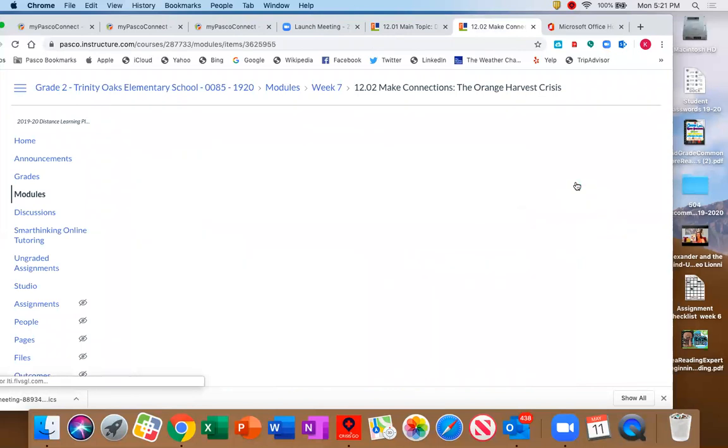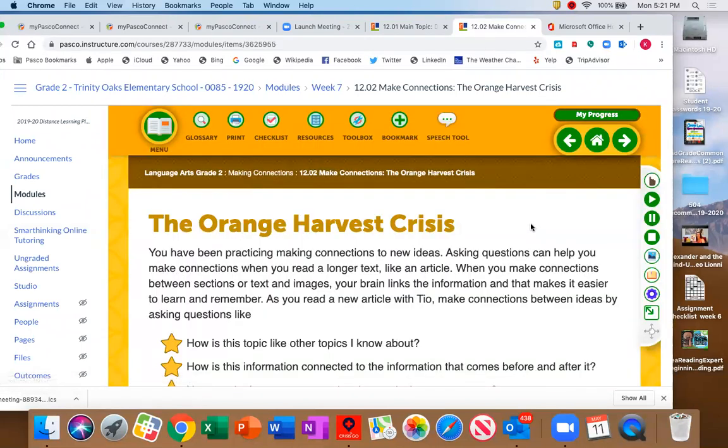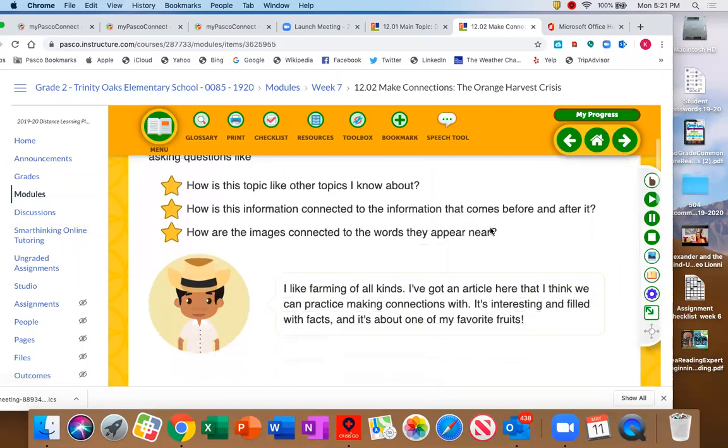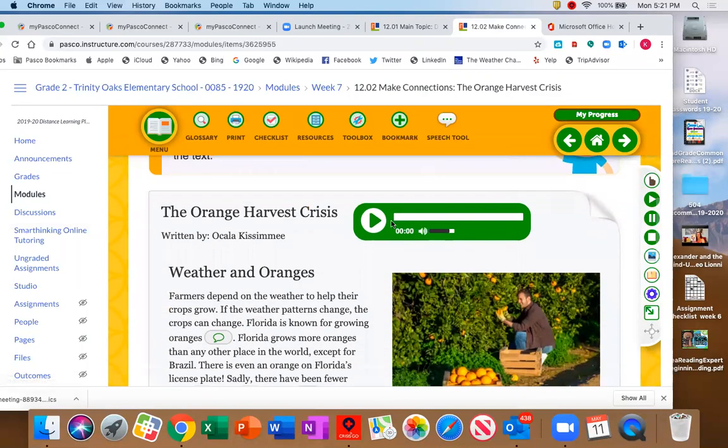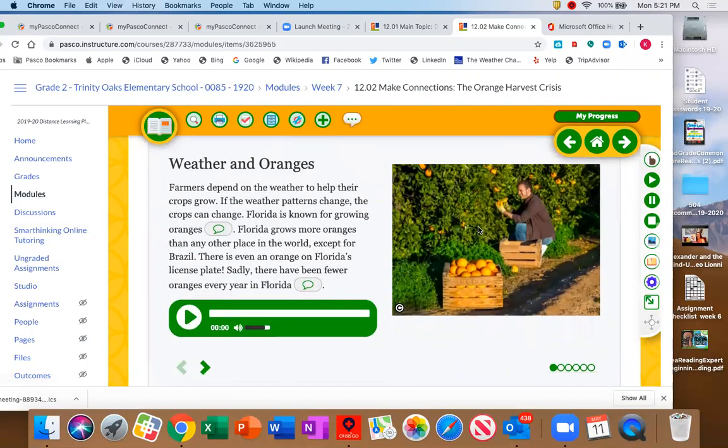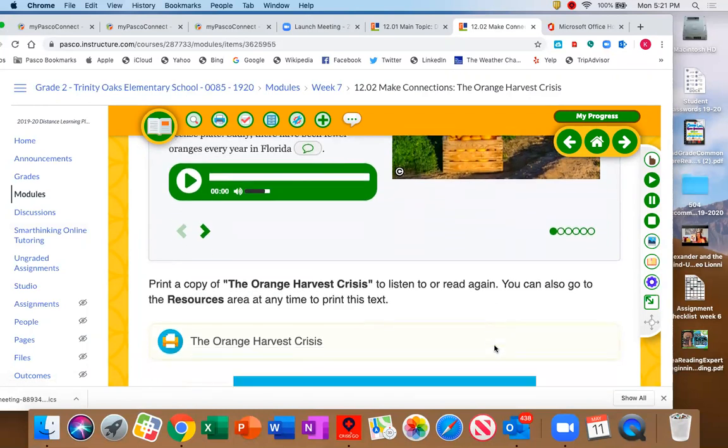Then on page 7, there's your article, The Orange Harvest Crisis. So you want to make sure that you read here, okay? They give it to you in an auditory piece where you can click that. They'll read it to you. Another article or auditory. Click all of these little buttons to get through the article, all righty? Or you can just click this right here and that will give you the text.